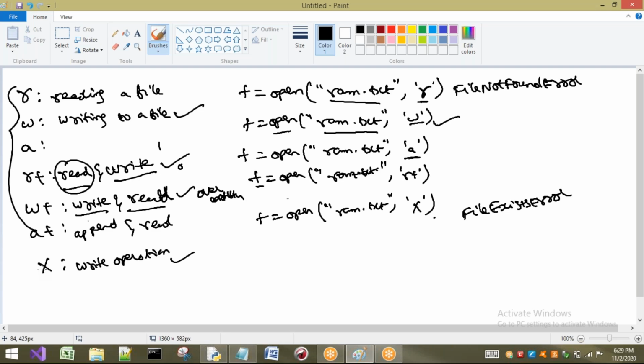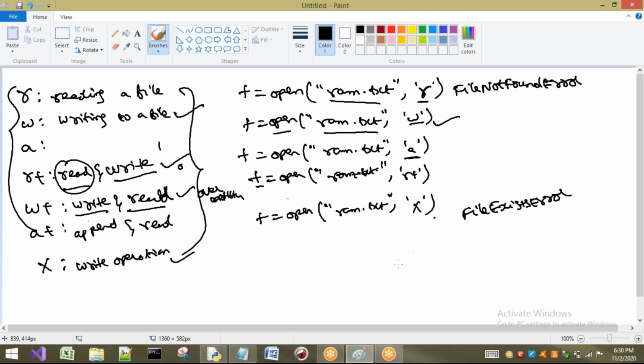These are the different modes we have in Python: read, write, append, read and write, write and read, append and read, and the last one, exclusive for the write operation. Here I have shown you only text files. What about binary? If I want to read binary, write binary, or append binary data, what are the modes for that?